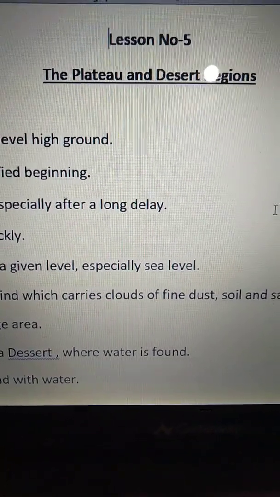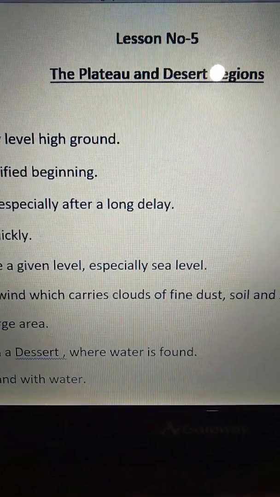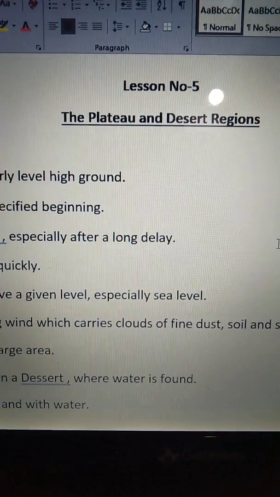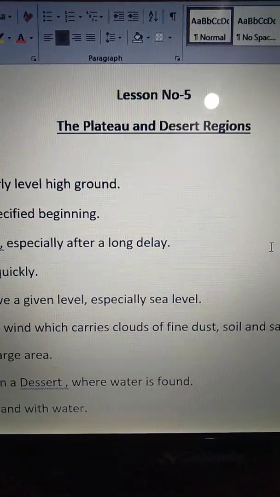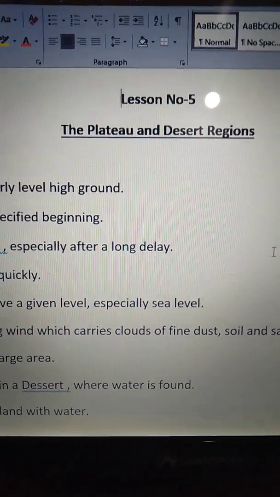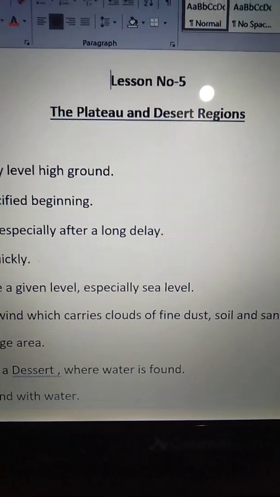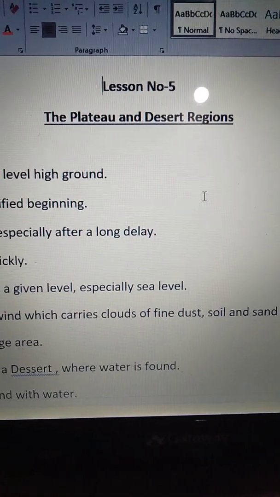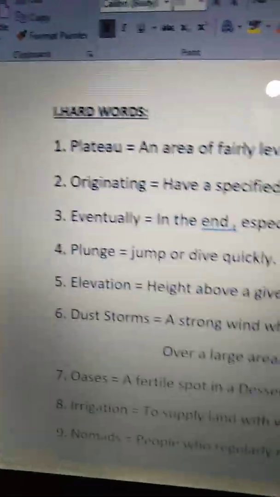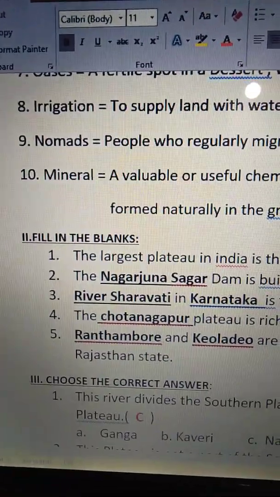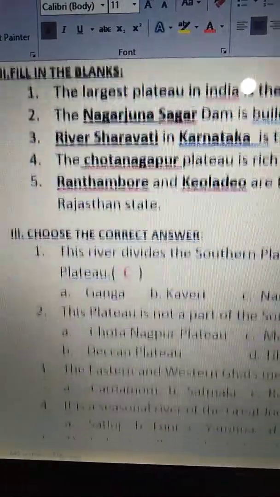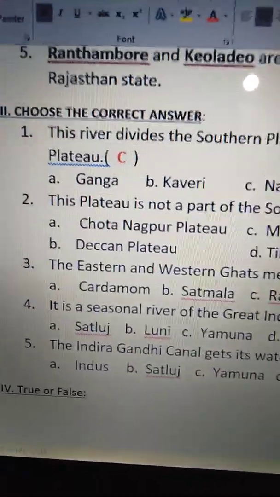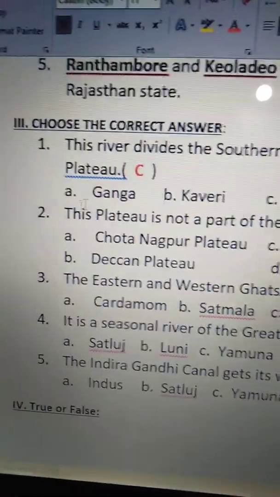Today we are going to learn choose the correct answers and true or false of your lesson 5, the plateau and desert regions. So all of you open your worksheets, children. Open lesson 5, the plateau and desert regions. In our previous class you have learned hard words and fill in the blanks, right? And in today's class you are going to learn choose the correct answers and true or false. See the first one.